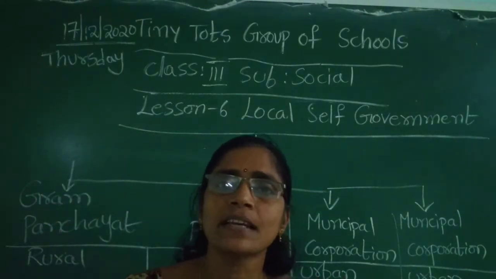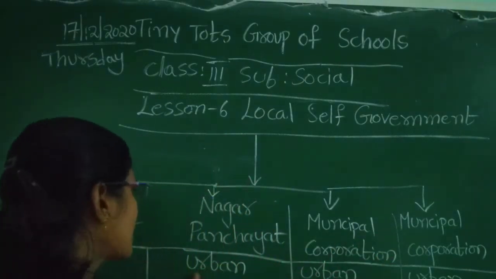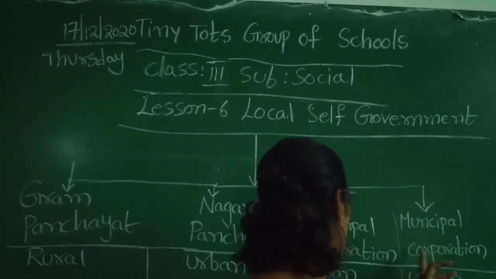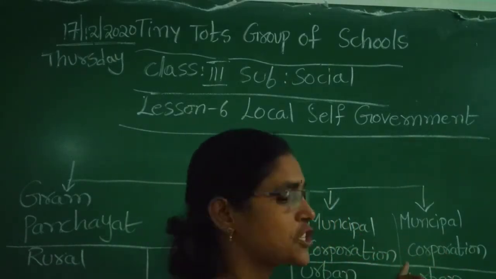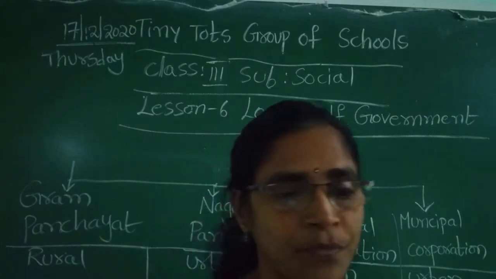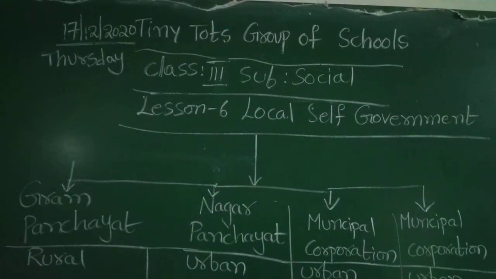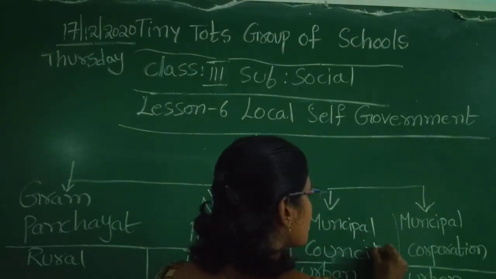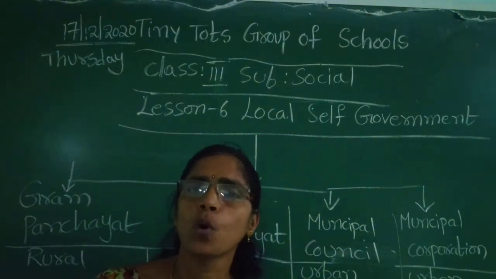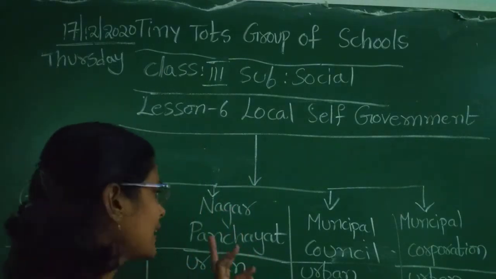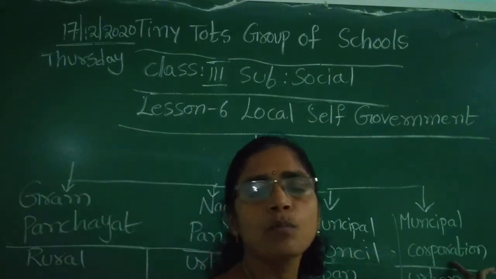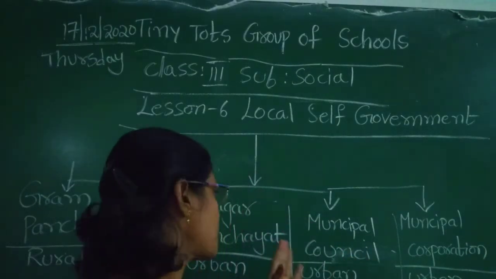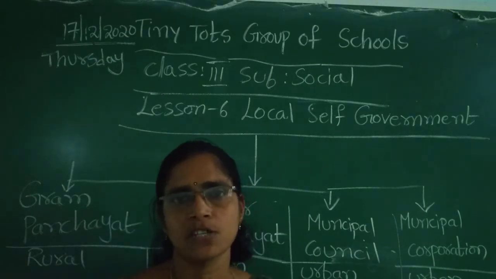This is about Gram Panchayat. Now I am going to say about the urban areas. What are the urban areas? Nagar Panchayat, municipal council and municipal corporation. Children, open your homework notebook and write all these. Nagar Panchayat, municipal council and municipal corporation. Now I am going to explain these 3 local self-government.